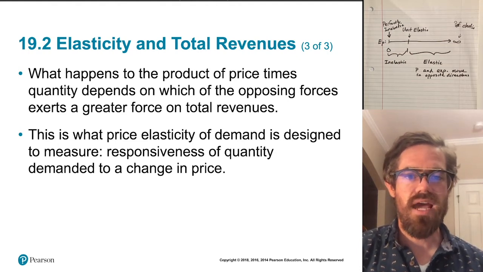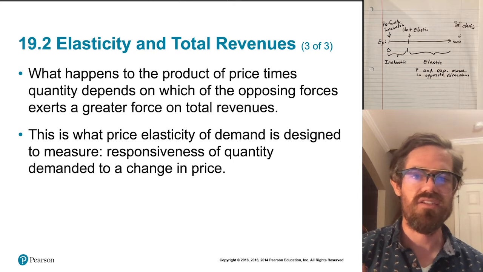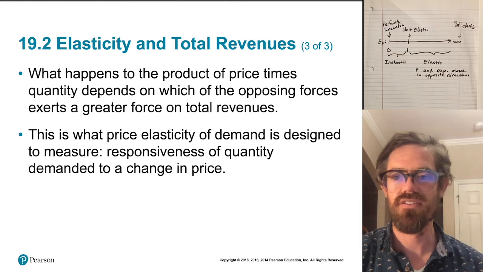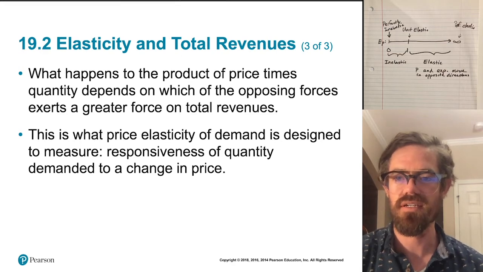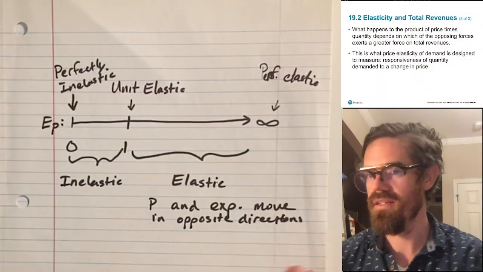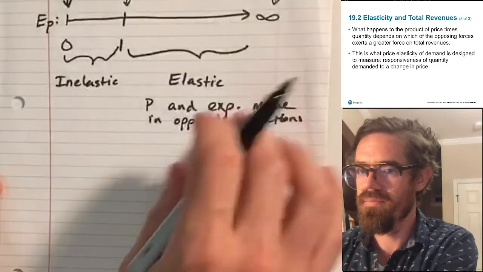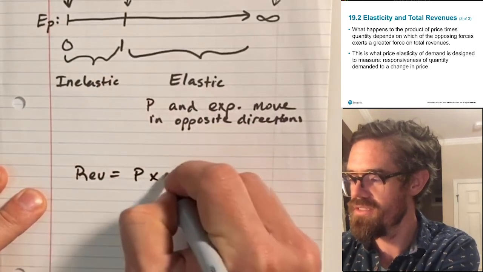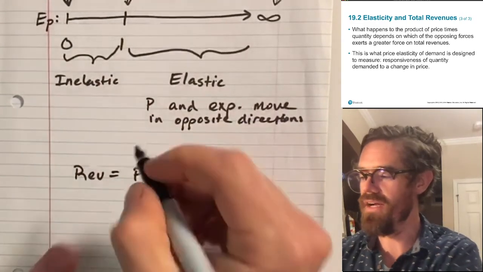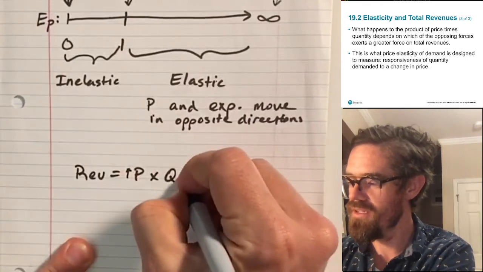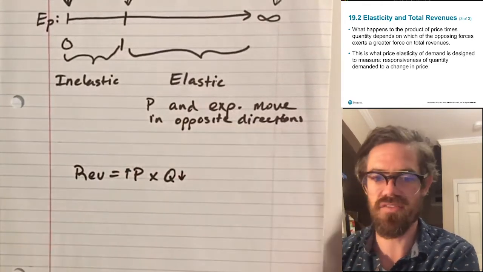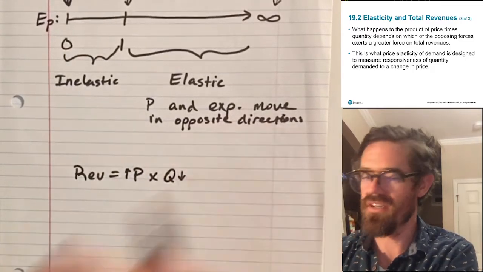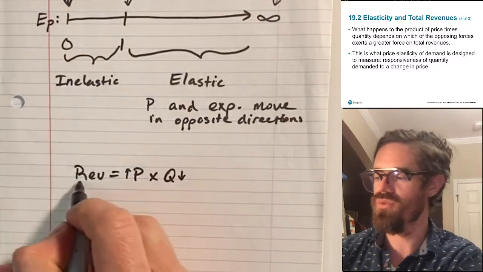So what happens to the product of price times quantity depends on which of the opposing forces exerts a greater force on total revenue, right? So let me switch over to my doc cam real quick. Okay, so again, revenue is price times quantity, right? But as price goes up, quantity goes down, and vice versa, because of the law of demand. So which of these forces is bigger is going to tell us what happens to revenue.